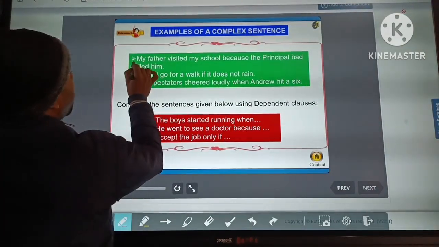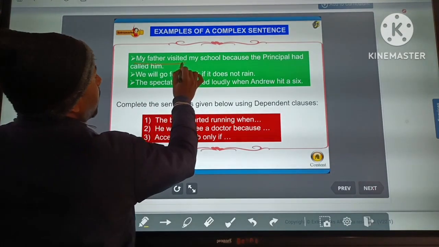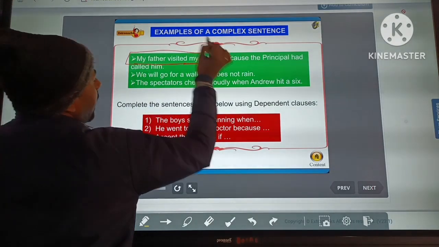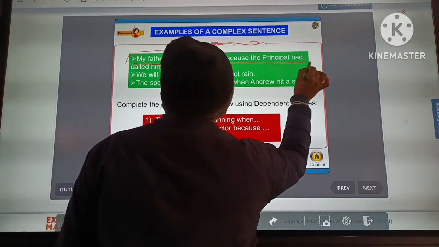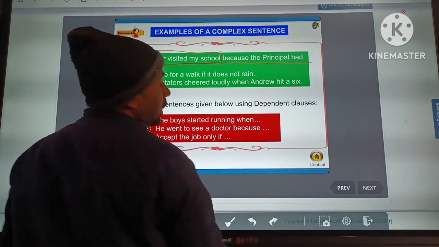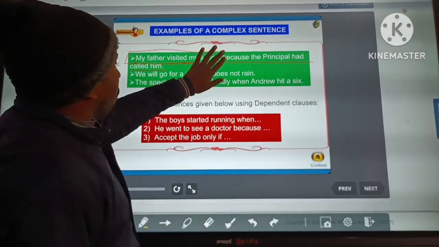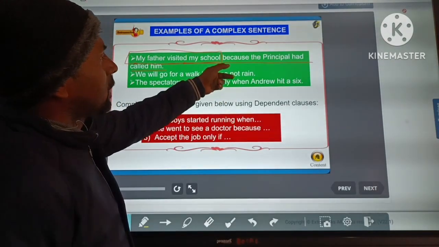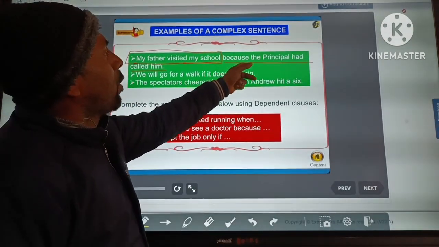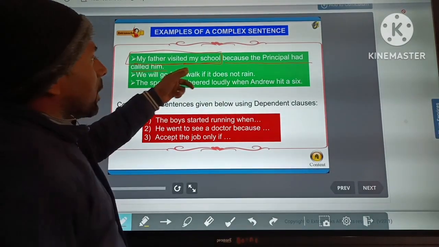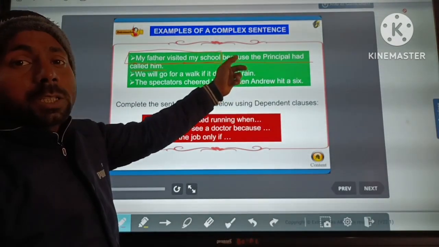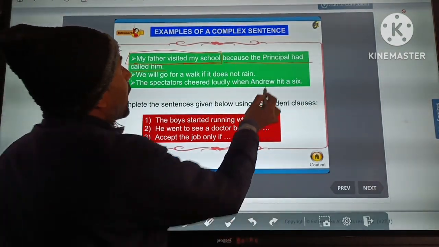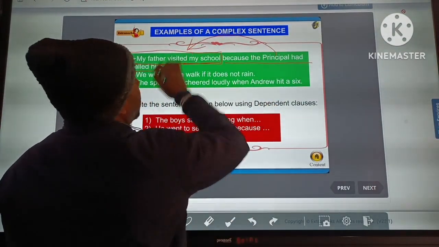Okay, so you can see here my father visited my school. First is this sentence and second is because the principal had called him. Clear? So if we remove this sentence, my father visited my school, the remaining sentence will be because the principal had called him. So these remaining words do not express a complete sense and depend on the first sentence.